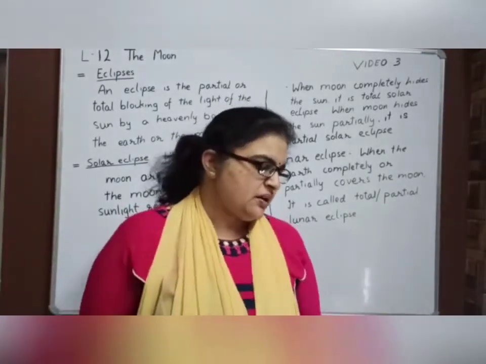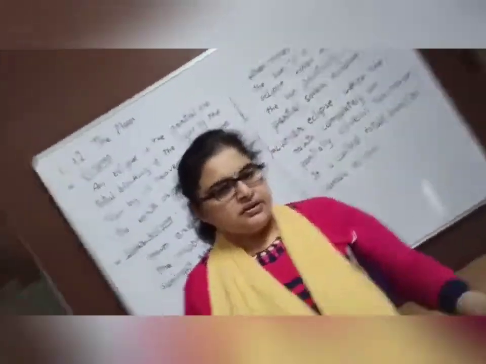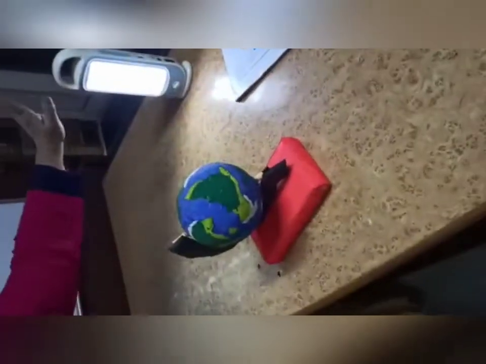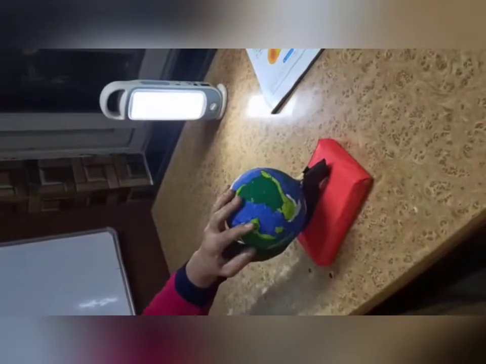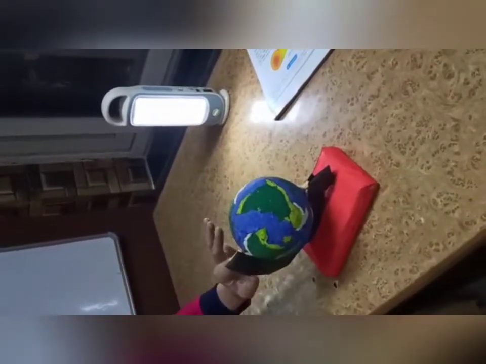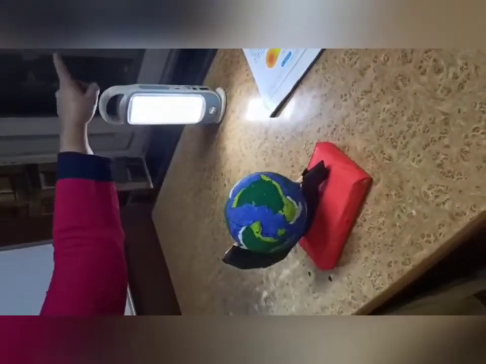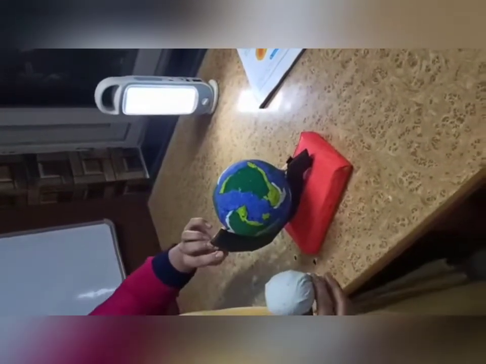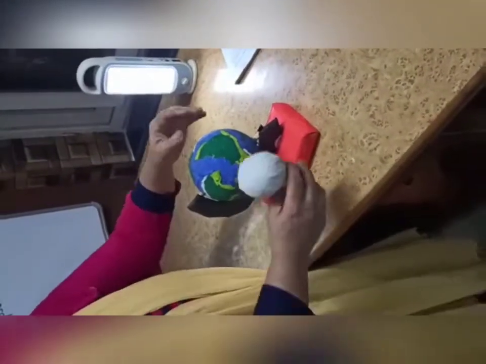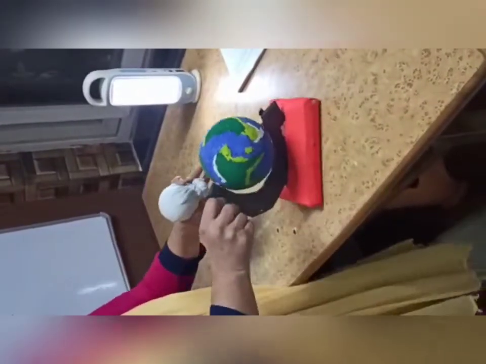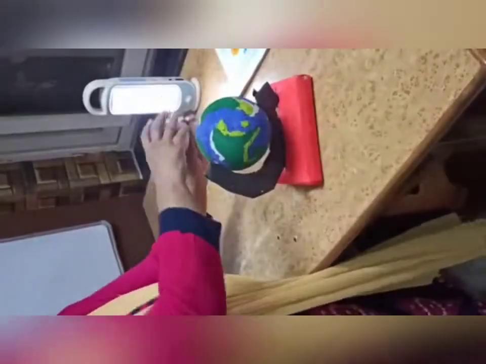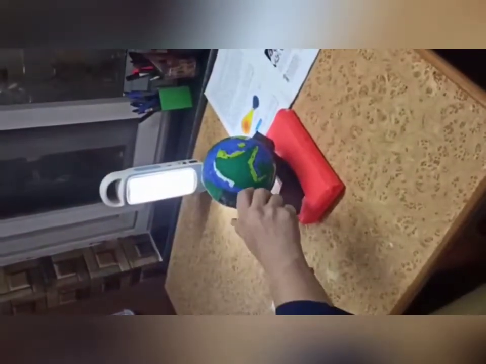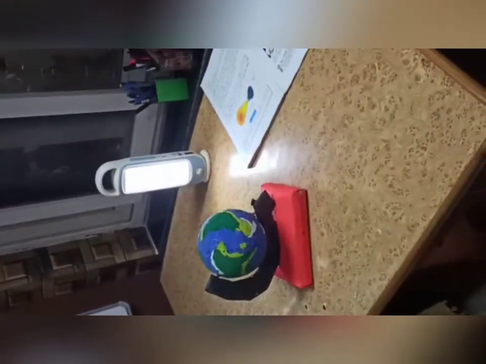Now how does it happen? Now just have a look at it. This is the sun. In the previous video I told you to just take it as the sun, and take this as the earth. Earth is moving. This is the moon. This is also moving. This is moving and this is moving. This is also moving on its axis. That is causing the rotation.